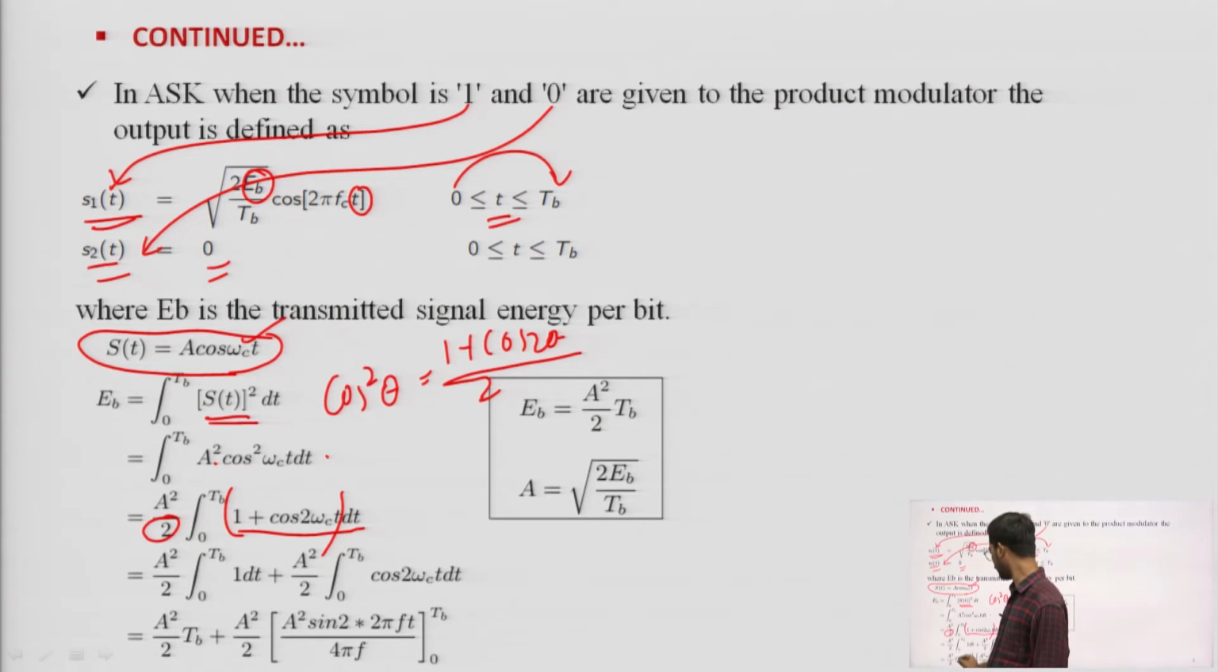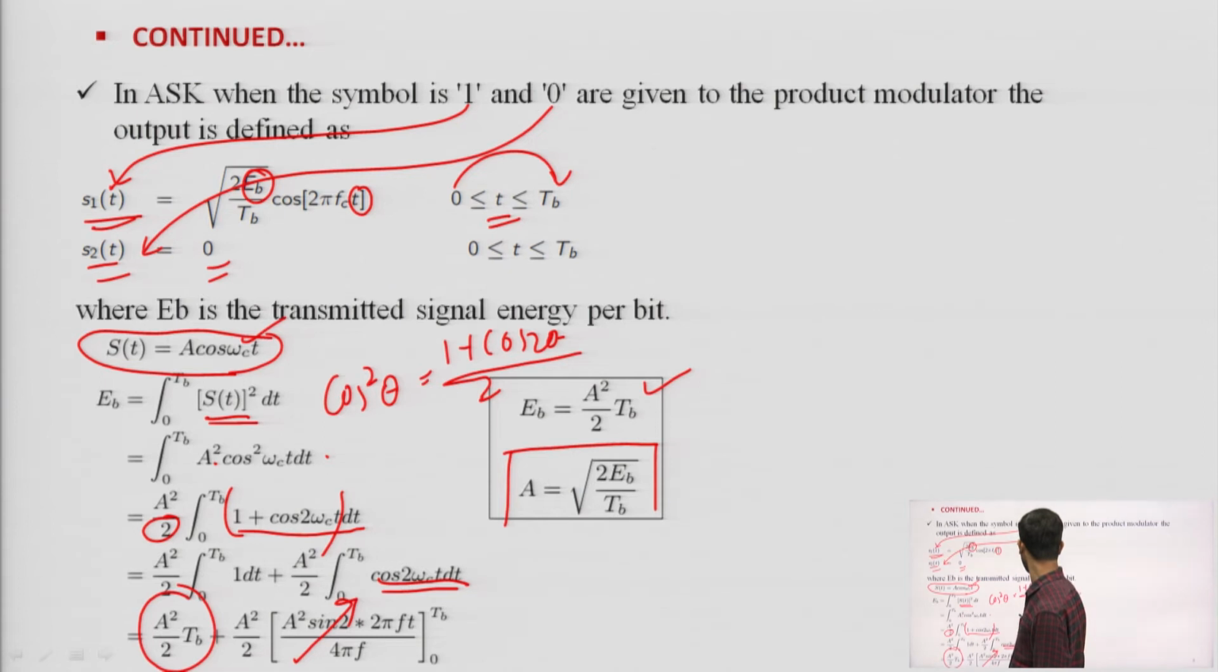So, A square by 2 TB, plus A square by 2 integral of cos 2 omega c t dt, which is nothing but A square sin(2 times 2 pi f t) divided by 4 pi f, from 0 to TB. As we know, the sine function is 0 over each cycle. That is why I get EB equal to A square by 2 into TB. If I want A, the value of A would be root 2 EB divided by TB, that is the amplitude.